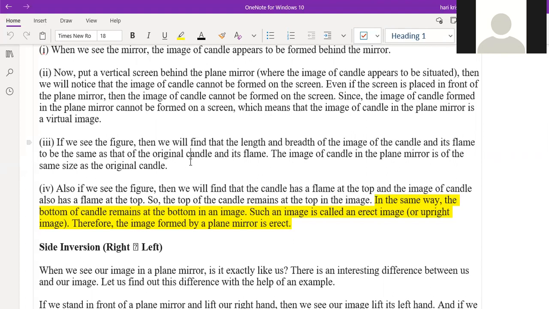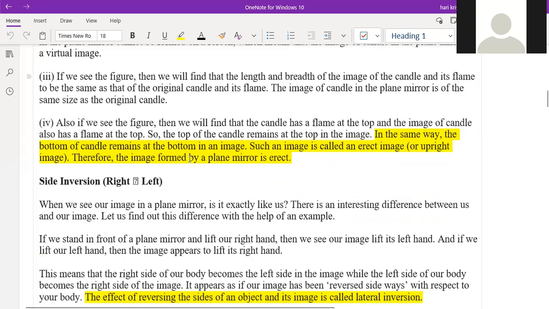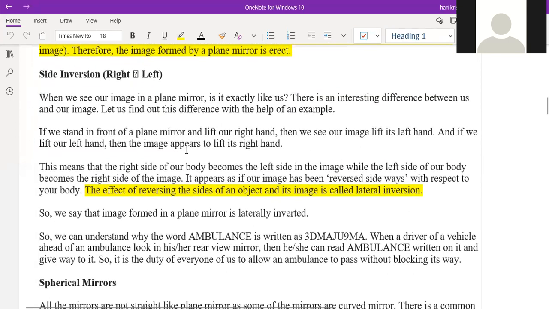That means the top of the object will be the top of the image, and the bottom of the object will be the bottom of the image. Those are the characteristics of the plane mirror. And side inversion also we know. Left side will be seen as the right side, and right side will be seen as the left side in the plane mirror.